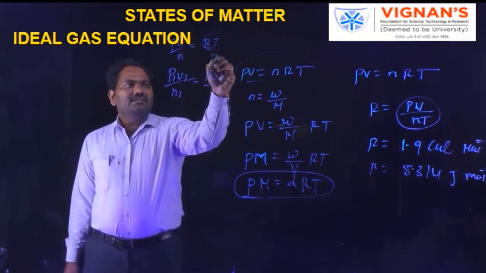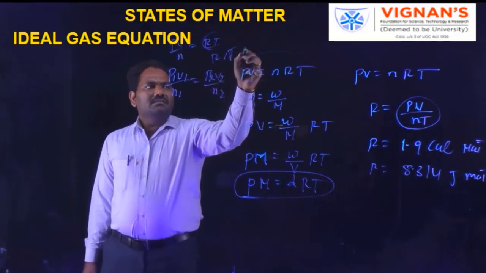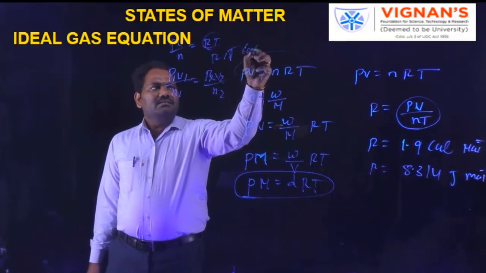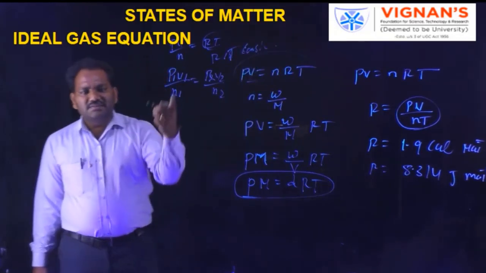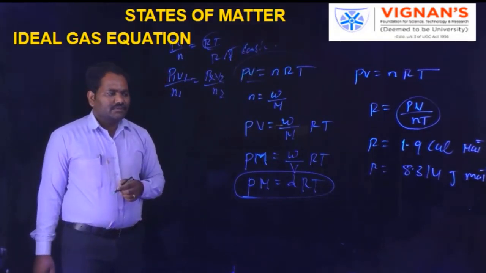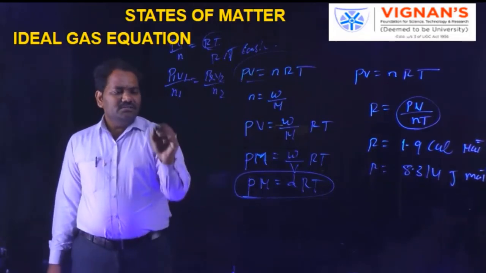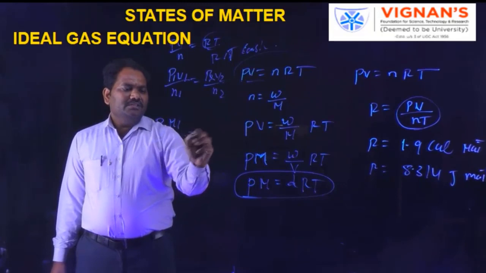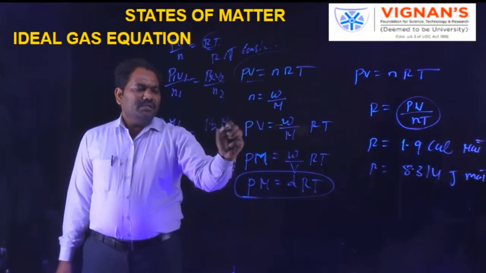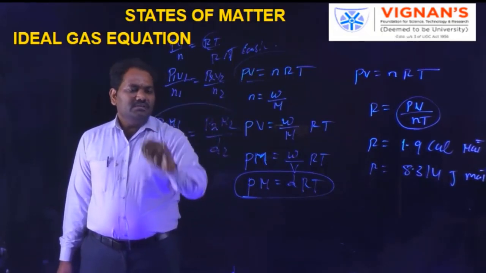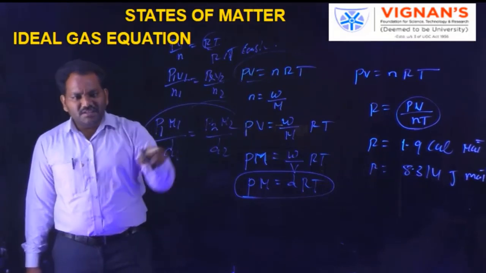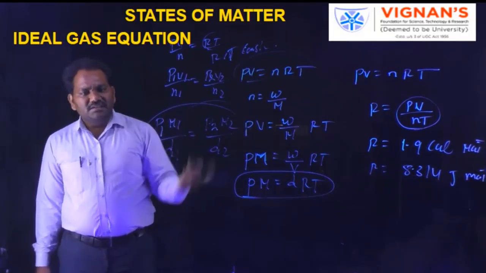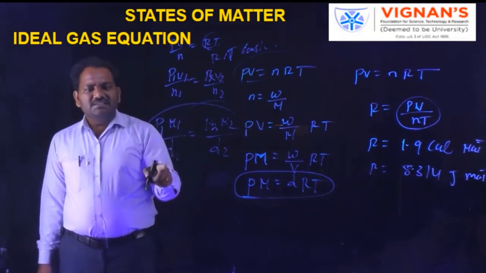Similarly here also, P1M1 by d1 is equal to P2M2 by d2. This is another expression. Here also, if R is constant and T is constant, then we can write this equation.